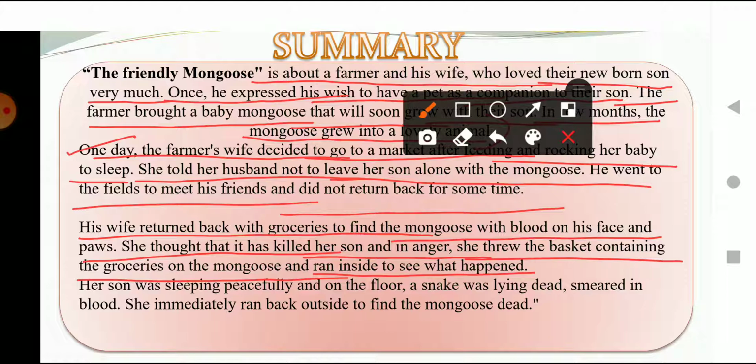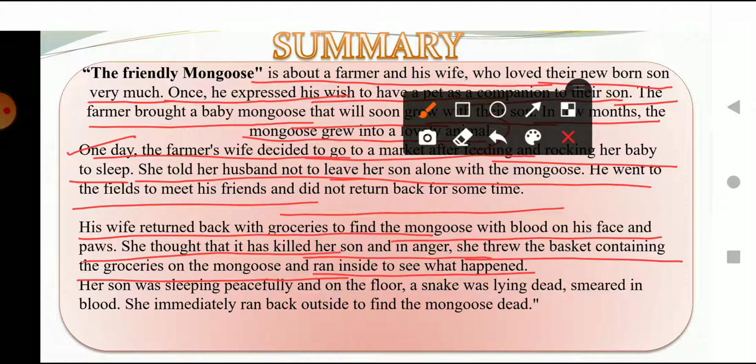And when the wife returned to the house with the groceries, they had a custom. What is the meaning of custom? You can say a tradition. What was that tradition? Whenever the farmer or the wife of the farmer came from outside, the mongoose would go outside and welcome both of them. So similarly, on that day, the same thing happened. As soon as the wife reached the house with the groceries, the mongoose went outside to